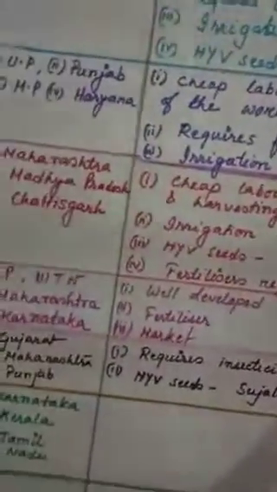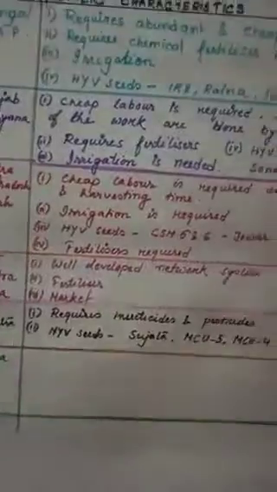It requires insecticides and pesticides, because during the flowering time of the cotton pods, different types of insects get attracted, and as a result it requires insecticides and pesticides. The HYV seeds are Sujata, MCU5 and MCU4, etc.